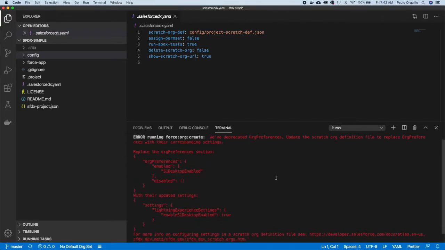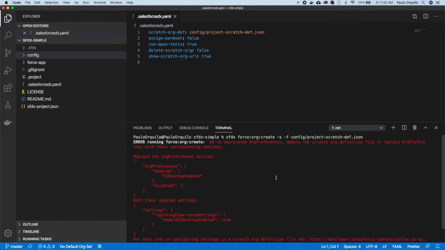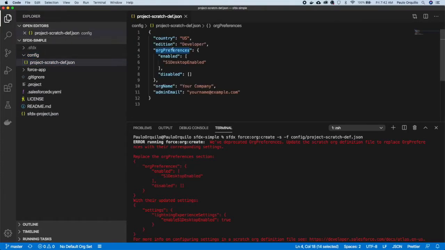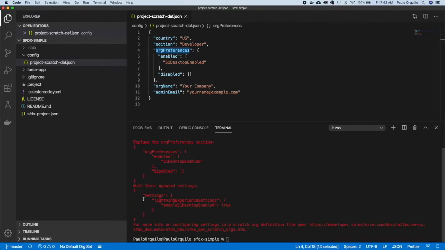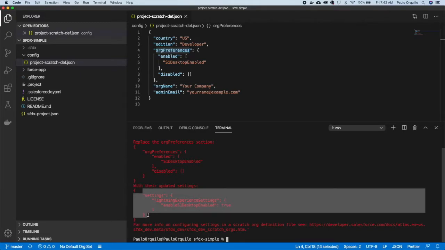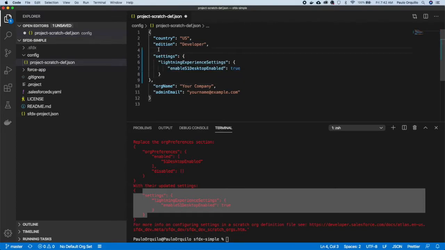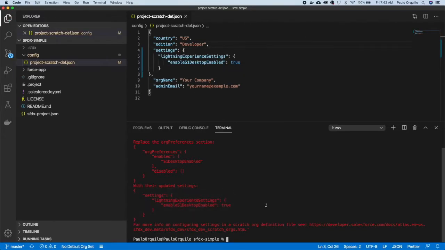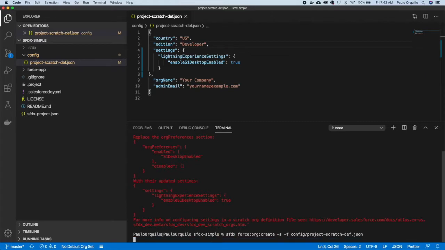As you can see here, it hit an error, and the CLI gives you a very good warning why that errored out. It's saying we've deprecated the org preferences. If I go to the config here, they're saying this org preferences node has been deprecated, and you should replace it with this new one, settings. So I'm just going to quickly replace that with this one, and try creating a scratch org again. Let's give it some time.